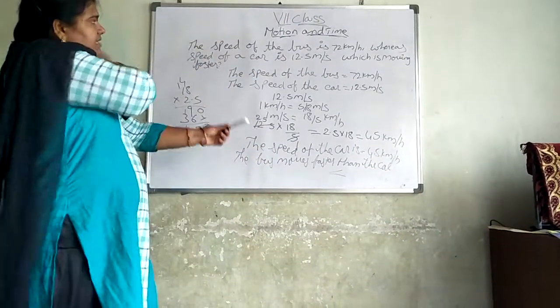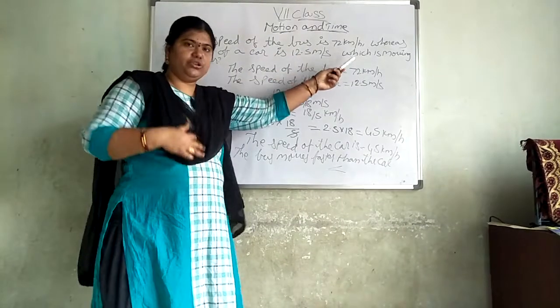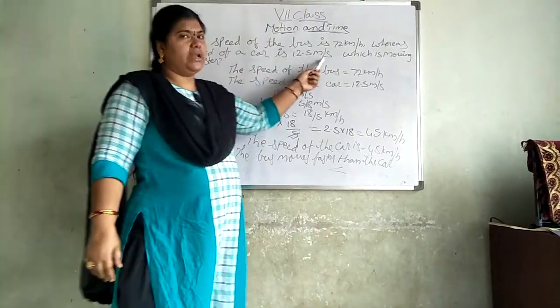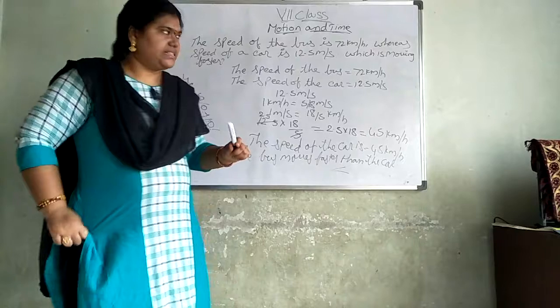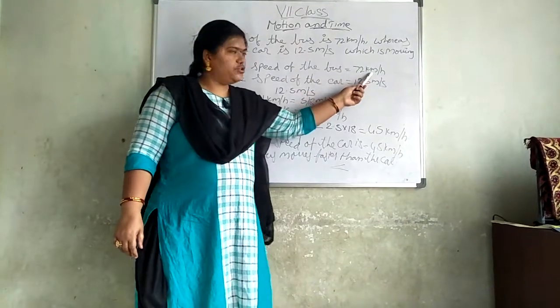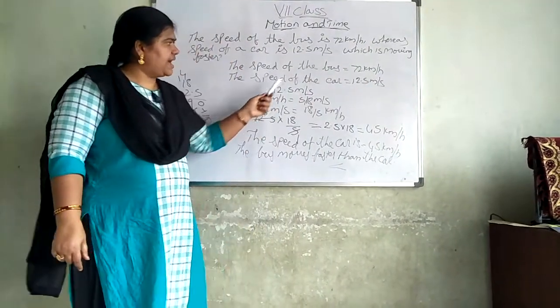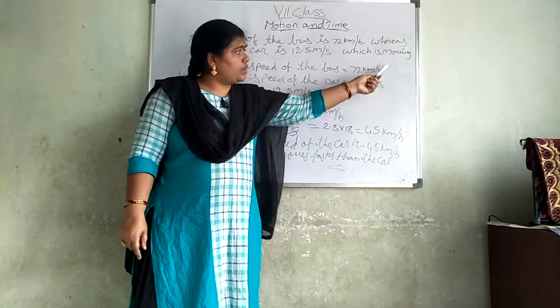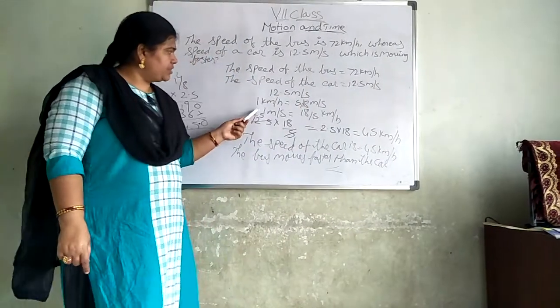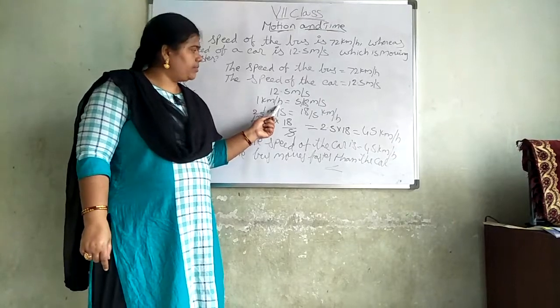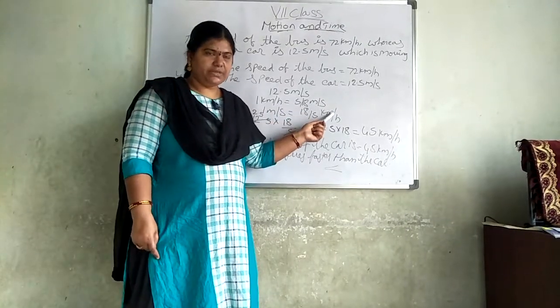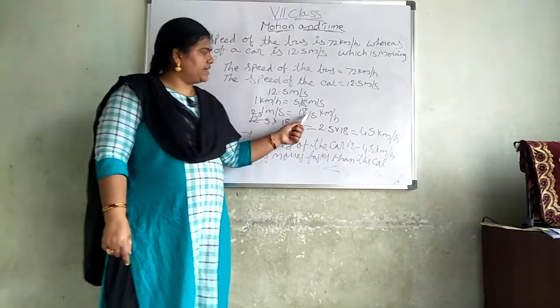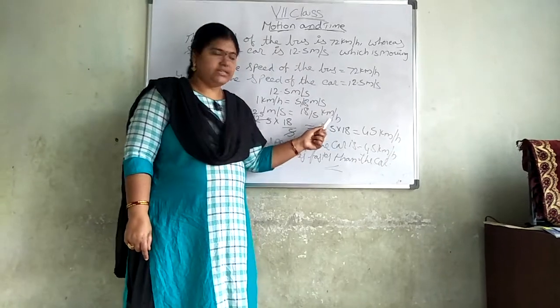Please try to understand this problem. The speed of the bus is 72 kilometers per hour. The speed of the car is 12.5 meters per second. Which moves faster? This meters per second I have to convert into kilometers per hour. Our formula is 1 kilometer per hour is equal to 5 by 18 meters per second, so 1 meter per second is equal to 18 by 5 kilometers per hour.